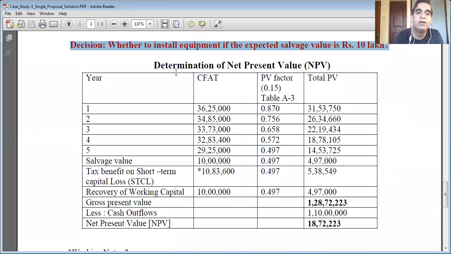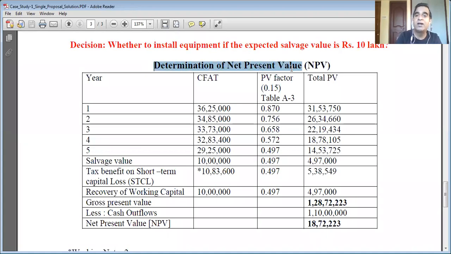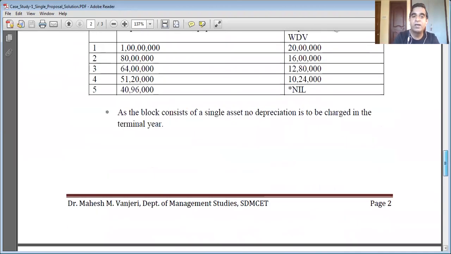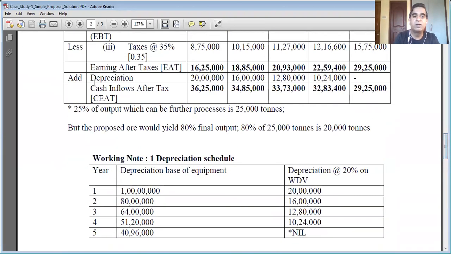To decide whether to install the equipment or not, we need to determine the net present value of the cash inflows after taxes. All these five figures are in the future, but the initial cash outlay, the present investment of 1 crore rupees, is in the present.